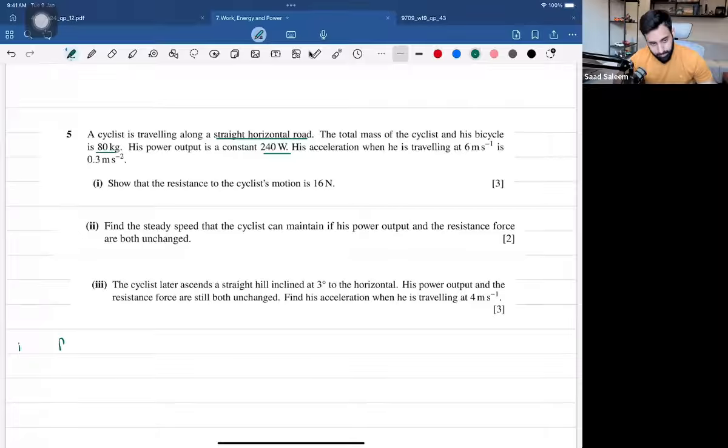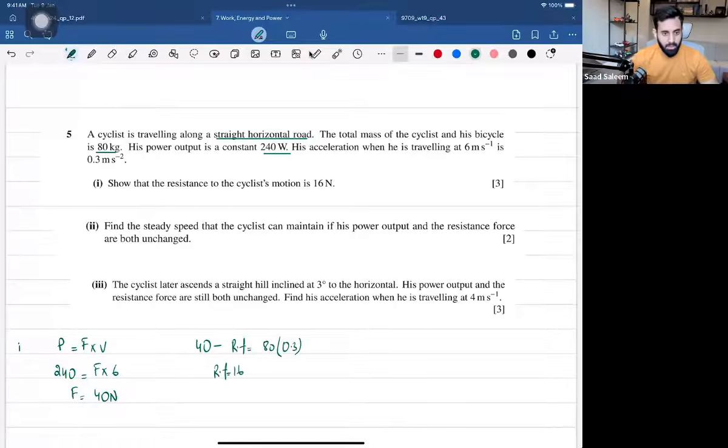Now, as we know, power is equal to force times velocity. So the power at the instant when he is traveling at 6 meters per second is 240. And the force at that instant can be worked out. So that's going to be equal to 40 newtons. Now, 40 is the driving force minus the resistive force, which we don't know, is equal to mass times acceleration. That means 80 times 0.3. Now work this out and you will have the resistive force, which is probably equal to 16.